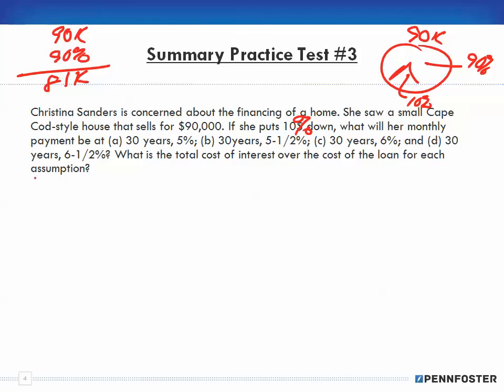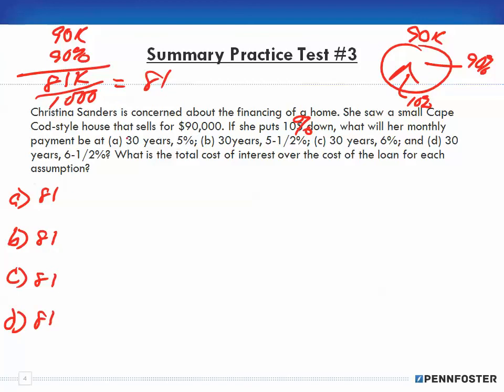So we have 81,000, and when we look up on the table, we divide that by 1,000 because the table is in thousands, which means we have 81 as the factor we're going to use for all of these different assumptions.